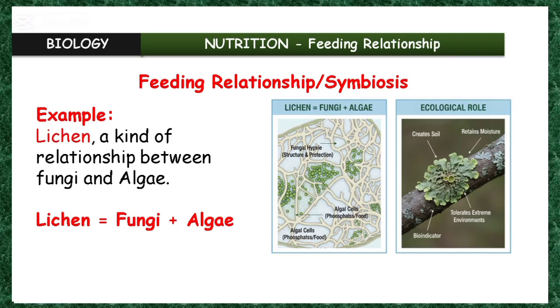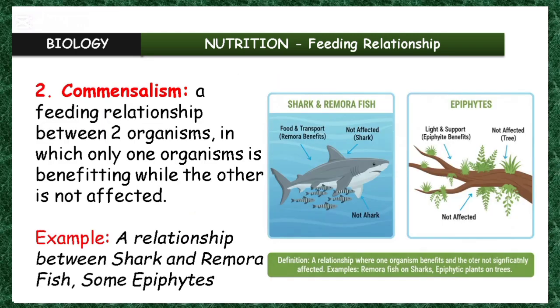Now, the second type I will put on the board is what we call commensalism. Commensalism. In this kind of relationship, only one organism is benefiting, the other organism is unaffected. So we have two different organisms.